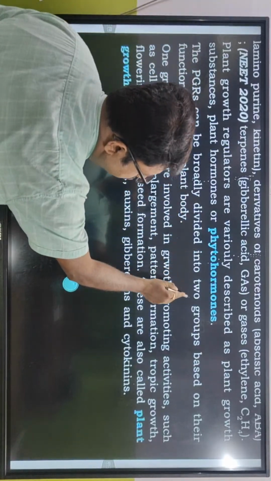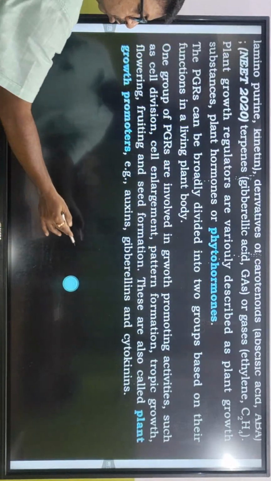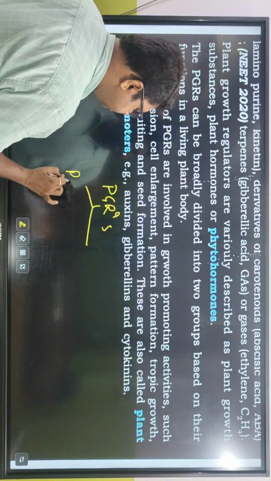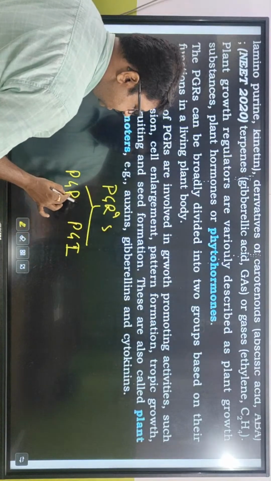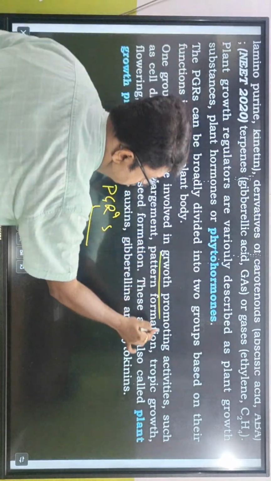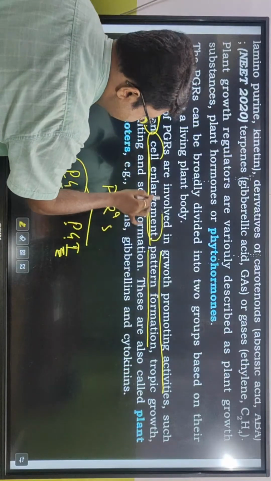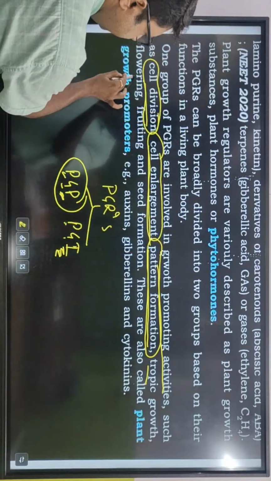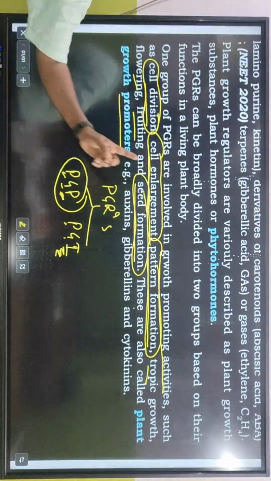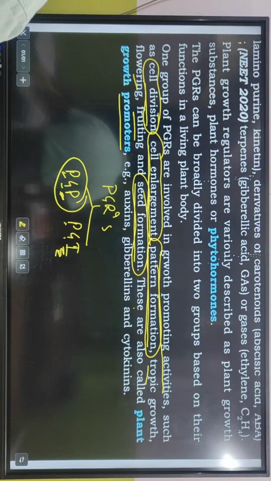The PGRs can be broadly divided into 2 groups based on their functions in a living body. First, PGRs are involved in growth promoting activities. I said two, what did I say? PGRs are of two types, one is PGP and the other is PGI. What is PGP? Plant growth promoter. PGI, plant growth inhibitor. One promotes cell division, one inhibits. Growth promoting activities such as cell division, cell enlargement and pattern formation. They help in cell division, in cell enlargement, in pattern formation, tropic growth, flowering, fruiting and seed formation. These are also called plant growth promoters. So whenever in our question we see seed formation, is it an inhibitor or a promoter? Seed formation means promoter.